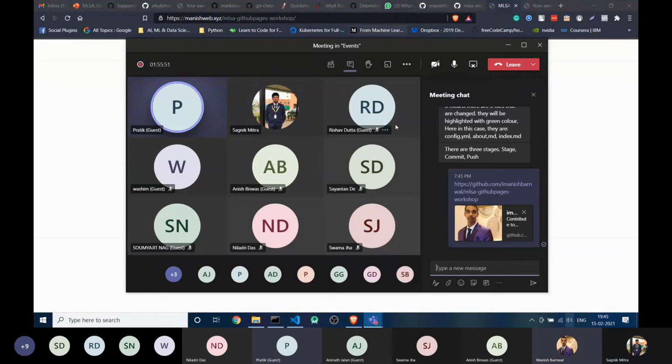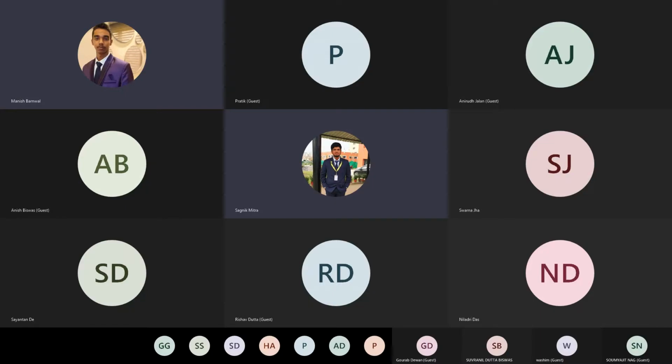On WhatsApp, just a second. Okay, I am stopping sharing my screen. Yeah, stop sharing your screen. I will share my screen.